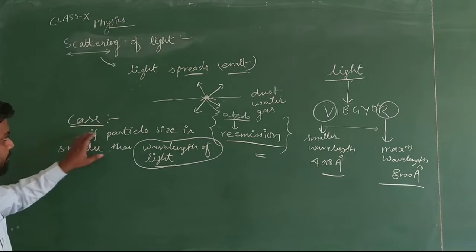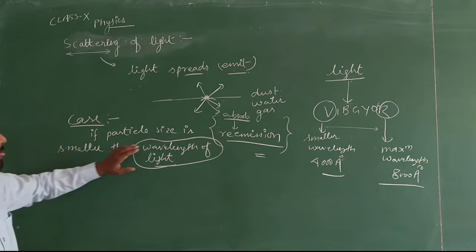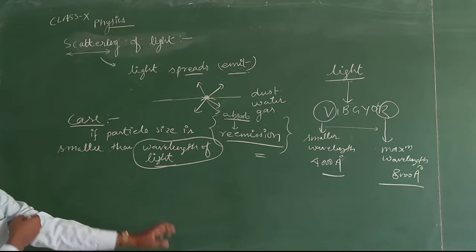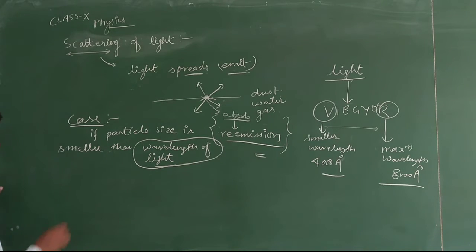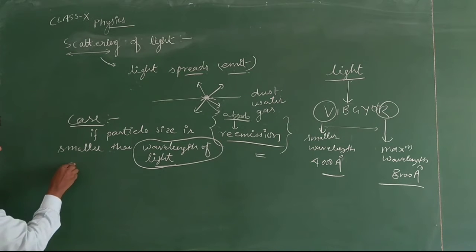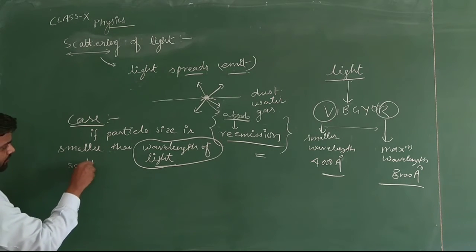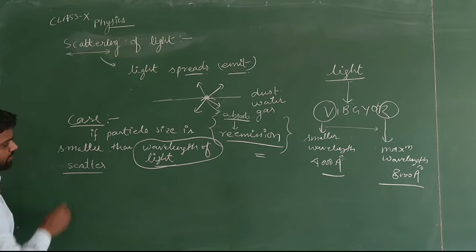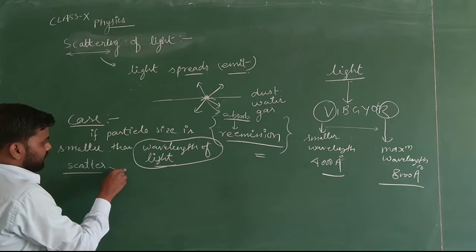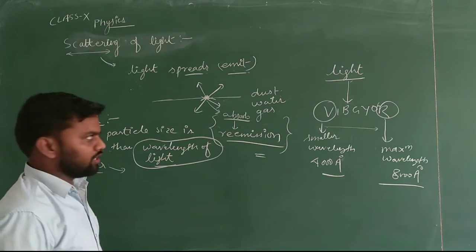So if the particle size is smaller than the wavelength of light, what will happen? It will scatter the light more, with different intensities for different colors.